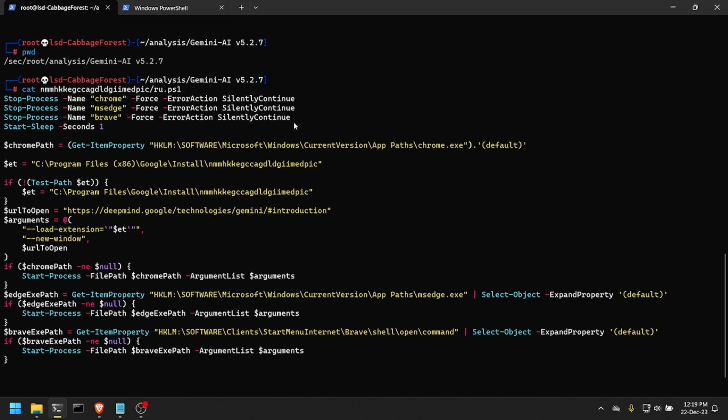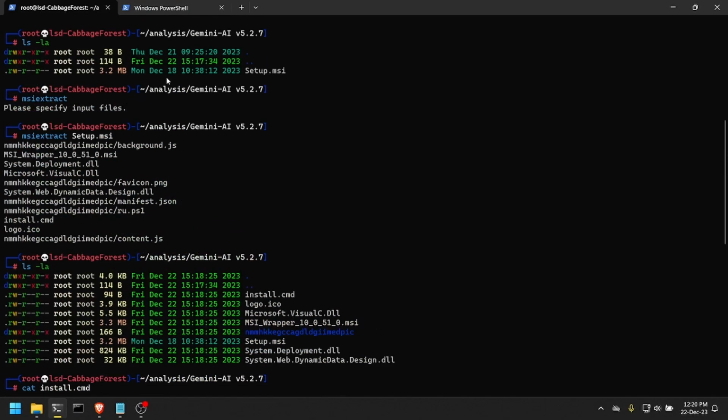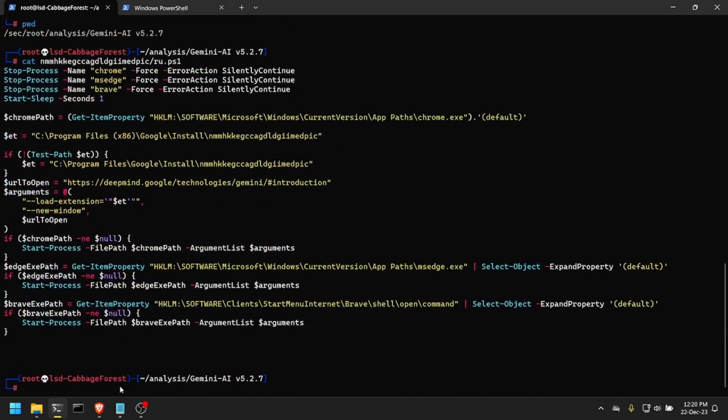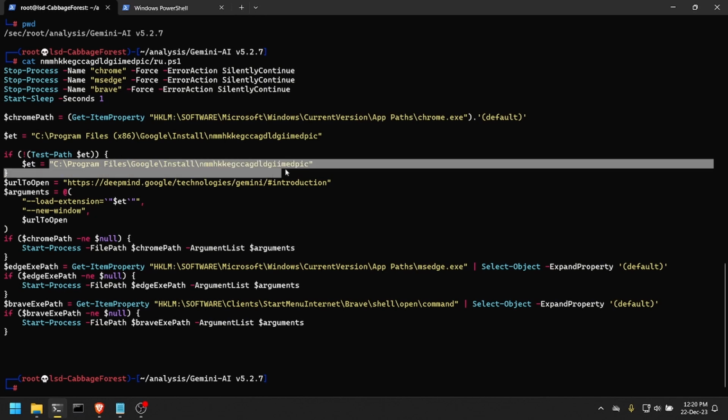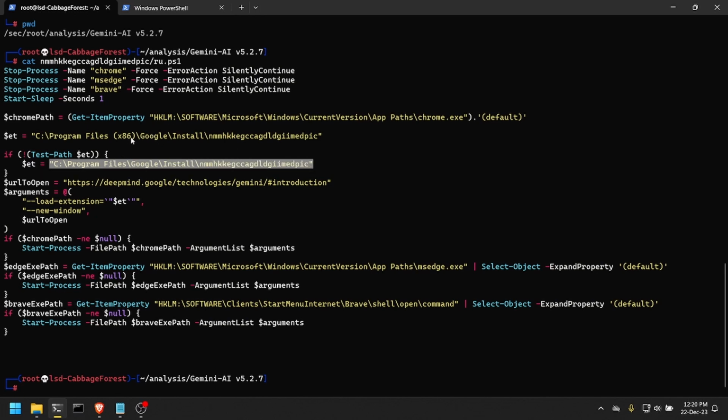It first starts by killing these three browsers: Chrome, Edge, and Brave. For example, here I'm running Brave. If I run this setup.msi, at the end it would kill my browser. It would test if this path here exists, and if it doesn't exist, it will change the value of this variable to the same as before, but without the x86. So it will check if I have this path, and if I don't have it, it will save in this variable this other path, which is similar to the one before.